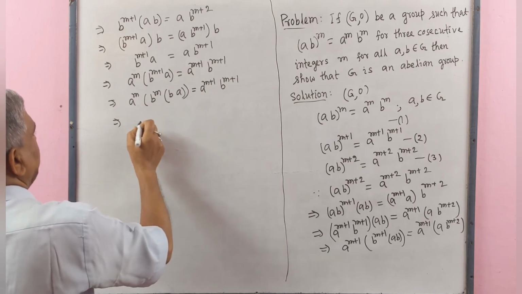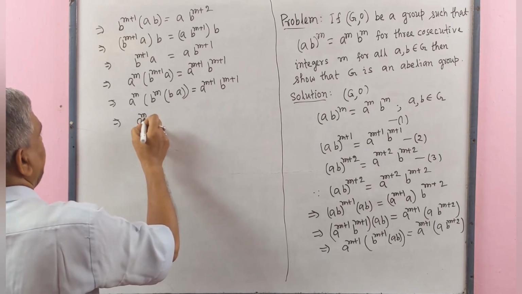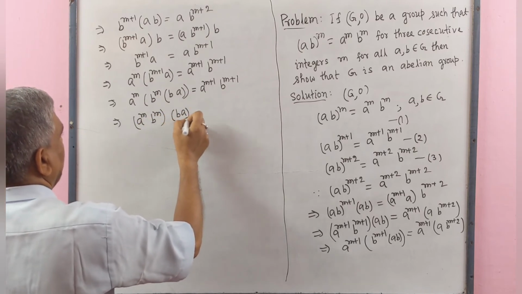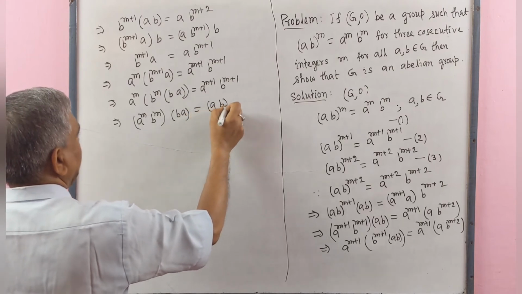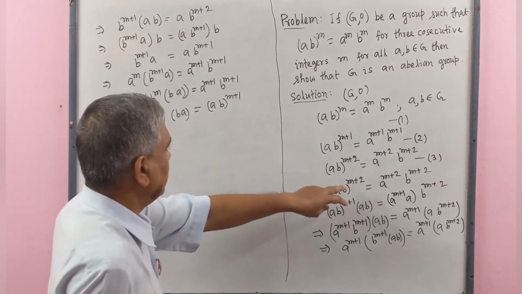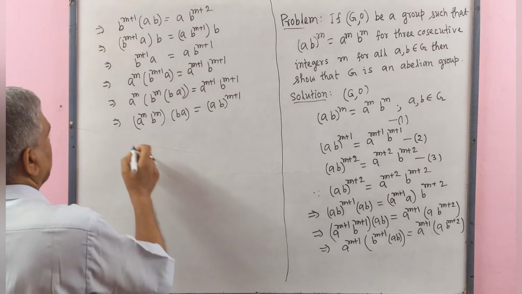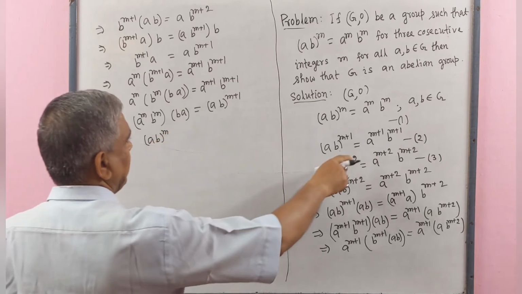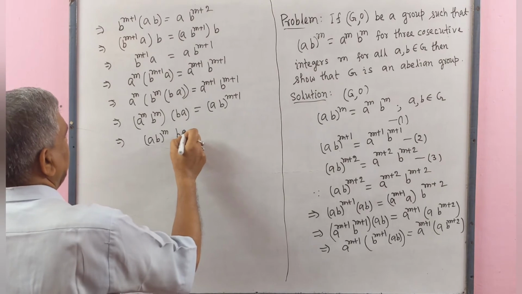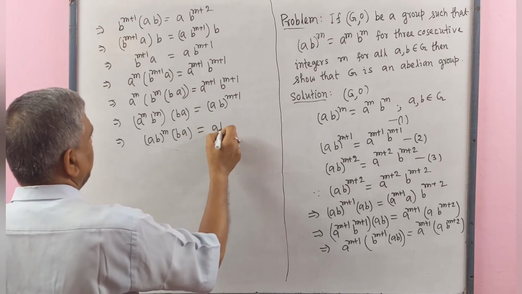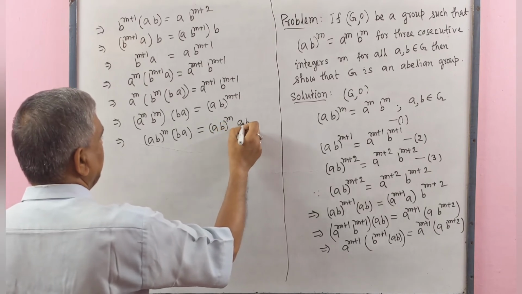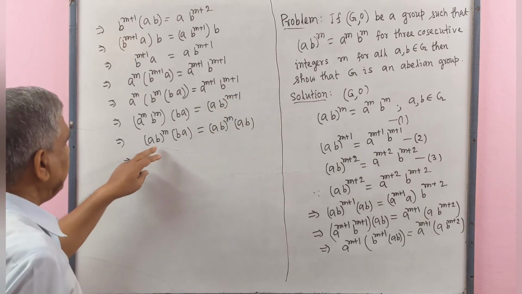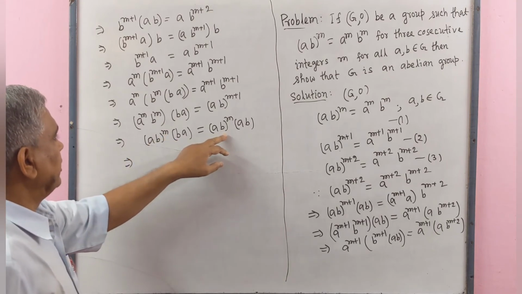Implies that we may write this A^m B^m, here BA, we may write this (AB)^(m+1), implies that here we may write (AB)^m, in 1, BA, we may write this (AB)^m and AB, here power m, here 1, that is m+1. Here on the left side we see that (AB)^m, here also same.